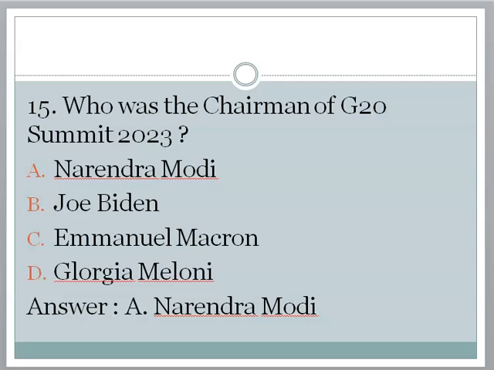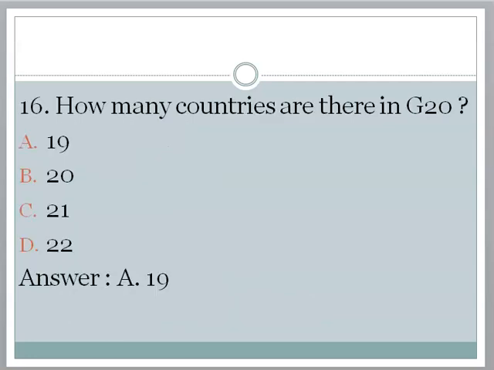A. Narendra Modi, B. Joe Biden, C. Emmanuel Macron, D. Giorgia Meloni. The correct answer is option A. Narendra Modi. Next question. How many countries are there in